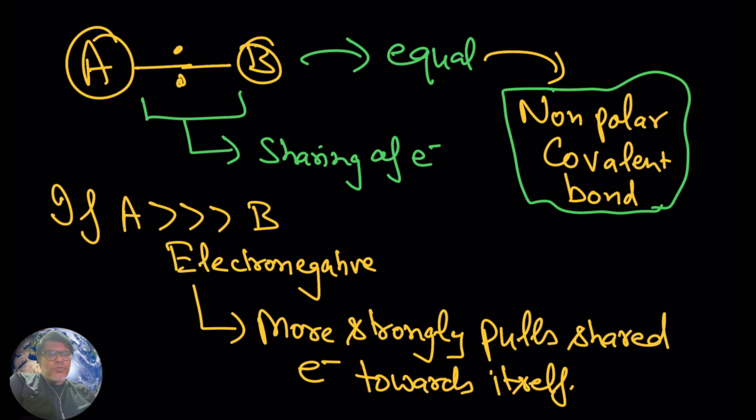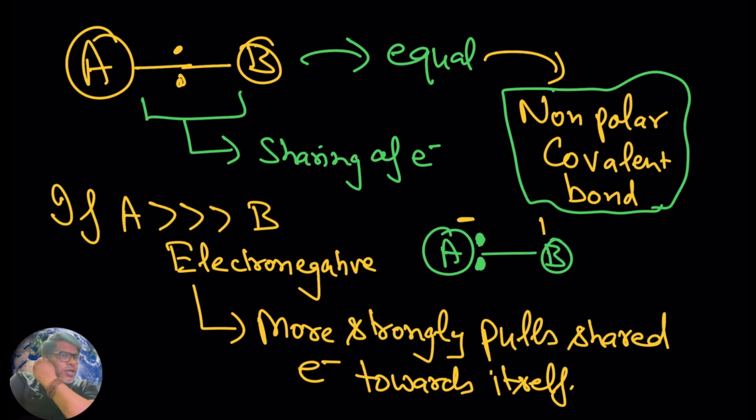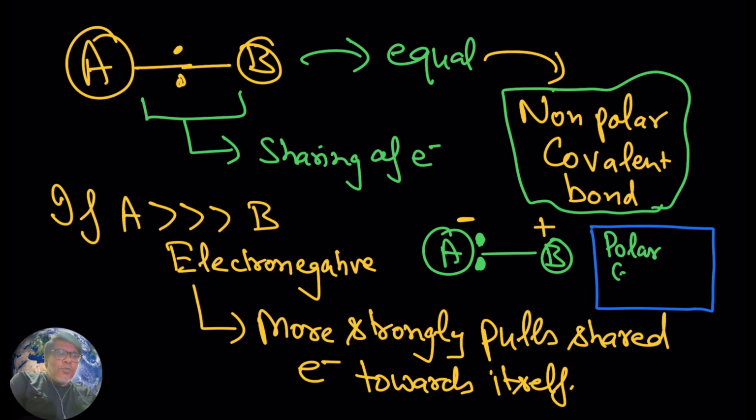In this situation, the A atom will have a negative charge and the B atom will have a positive charge. So you are going to see the formation of a polar covalent bond. Hopefully now it is clear what a non-polar covalent bond and a polar covalent bond are.